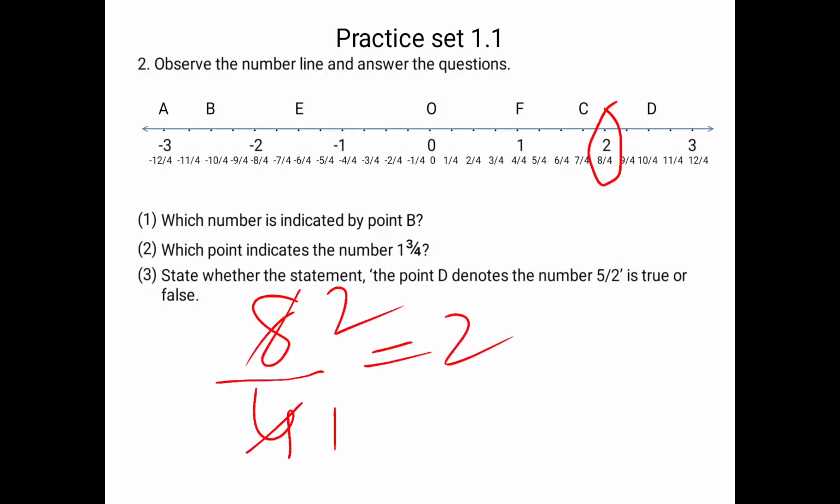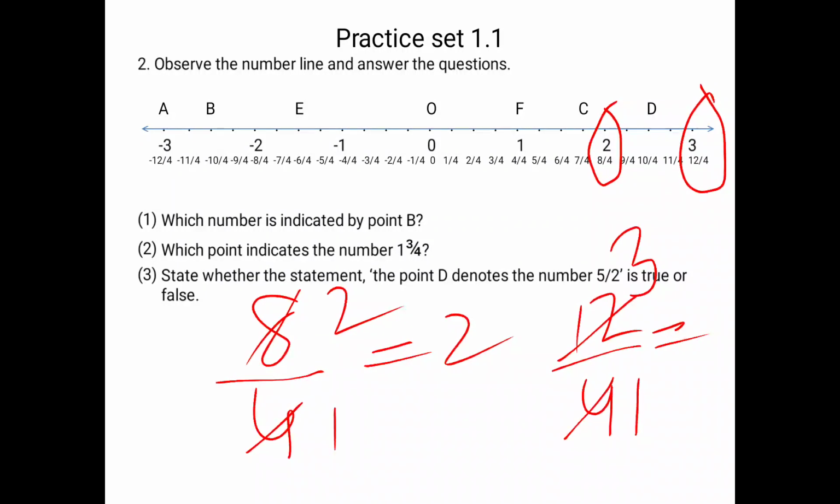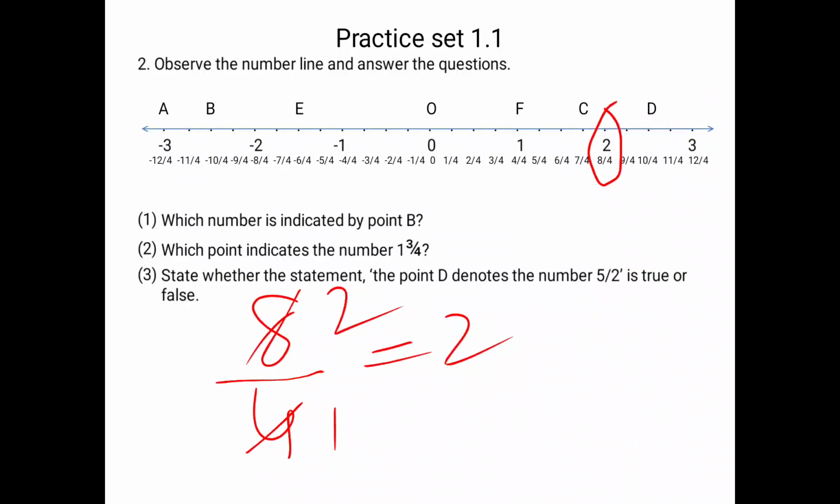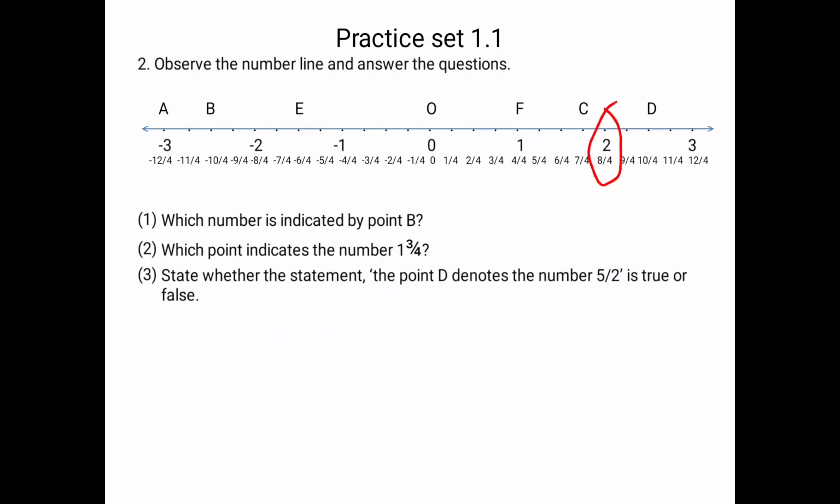Okay. So 4 ones are 4, 4 twos are 8. Next is 12 upon 4. Simplify it. 4 ones are 4, 4 threes are 12. Will become 3. Okay. Minus 8 upon 4 will become minus 2. Minus 12 upon 4 will become minus 3. It means our marking is correct. Once this marking is done, then it is very easy for you all to answer the questions.